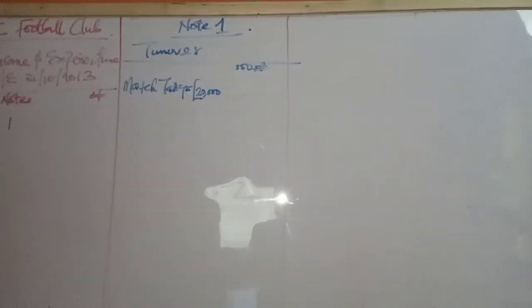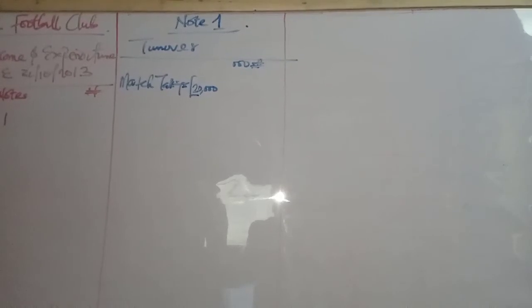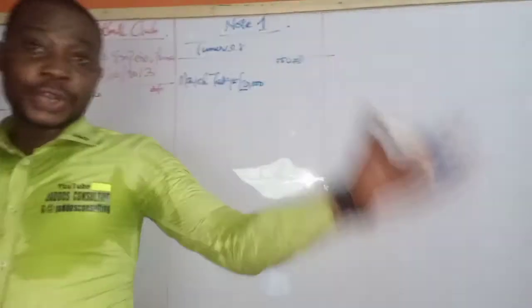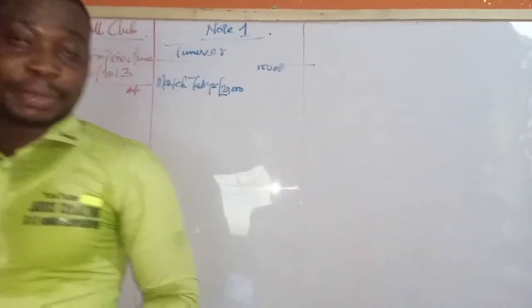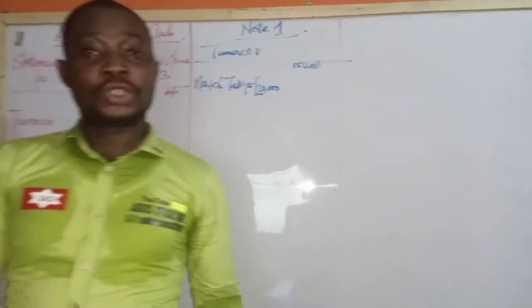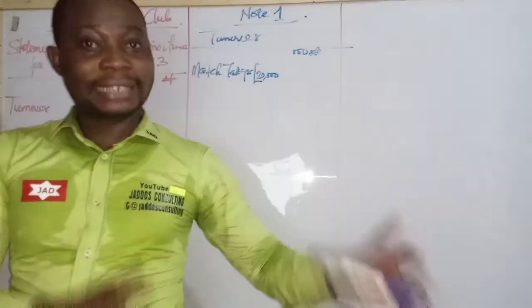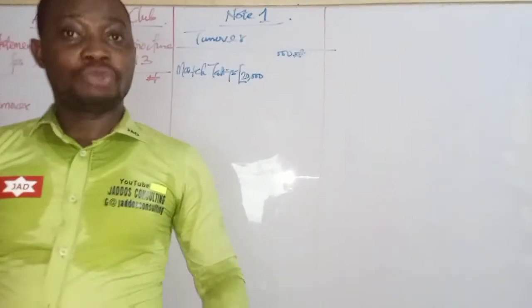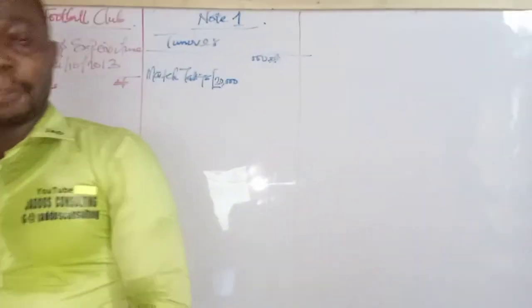And then we have what we call accrued income. Remember your accruals. You can go to jadosconsulting.com to take your class on accruals. Accruals can be accrued incomes or accrued expenses. Accrued expenses are expenses that you have incurred but you're yet to pay as at the time of reporting. Accrued incomes are income that you have earned but you're yet to receive as at the date of reporting. So you can go to jadosconsulting.com to take your classes on accrual.